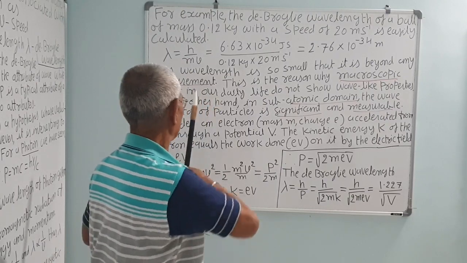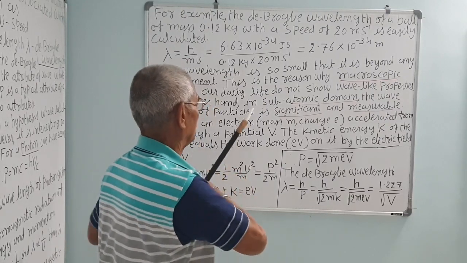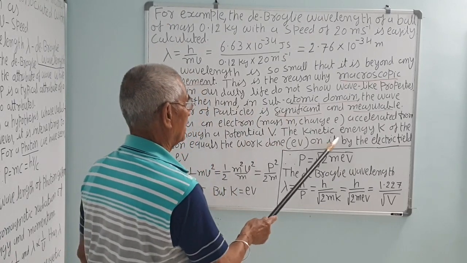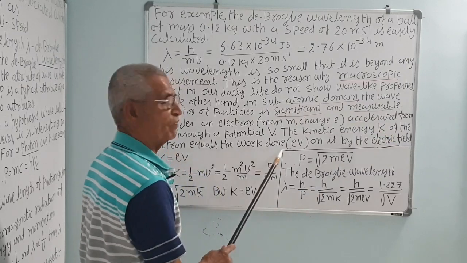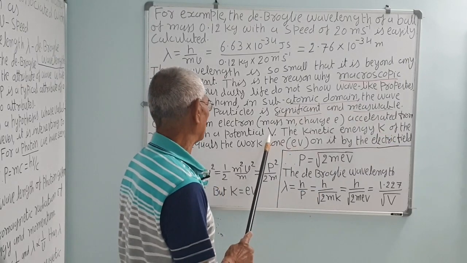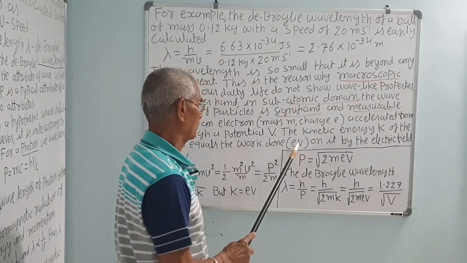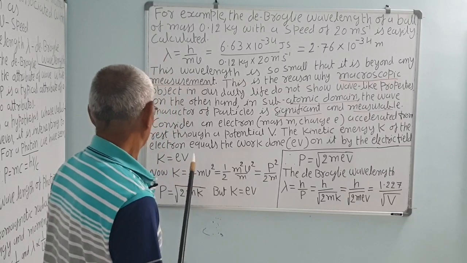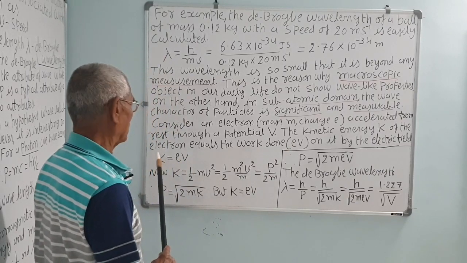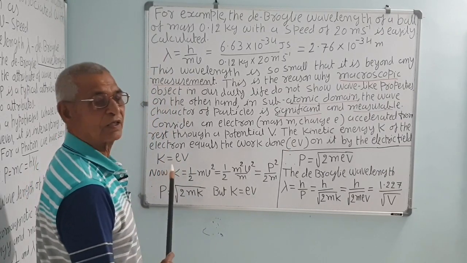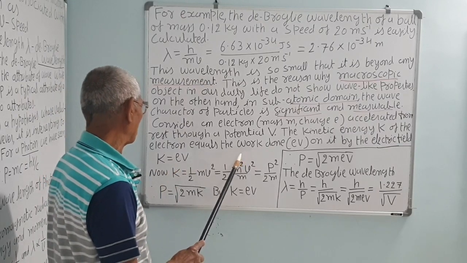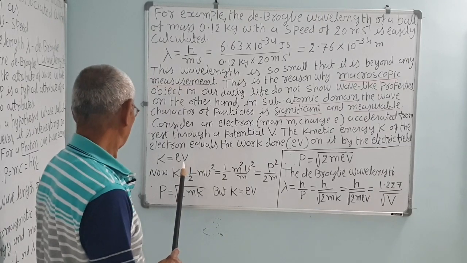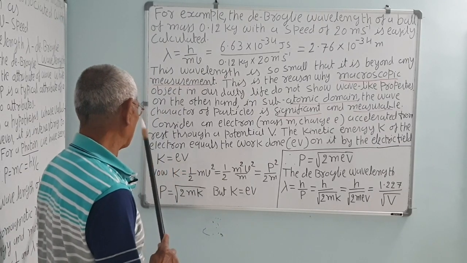Consider an electron of mass m and charge e accelerated from rest through a potential difference V. The kinetic energy K of the electron is equal to the work done by the electric field when the electron moves between the two points with potential difference V, that is eV. Correct? So the kinetic energy of an electron moving between two points with potential difference V volt is eV, charge into potential. Work done is equal to charge into potential, and that is equal to kinetic energy.